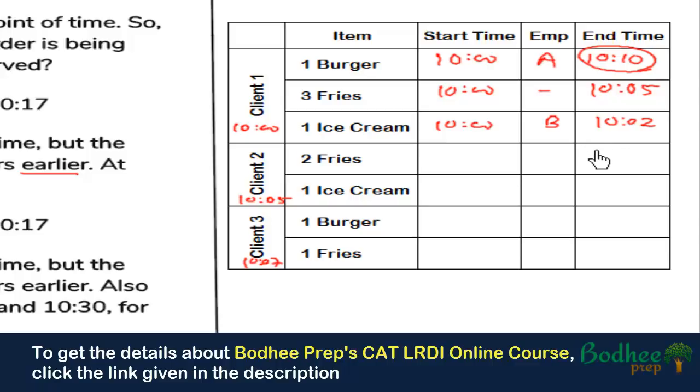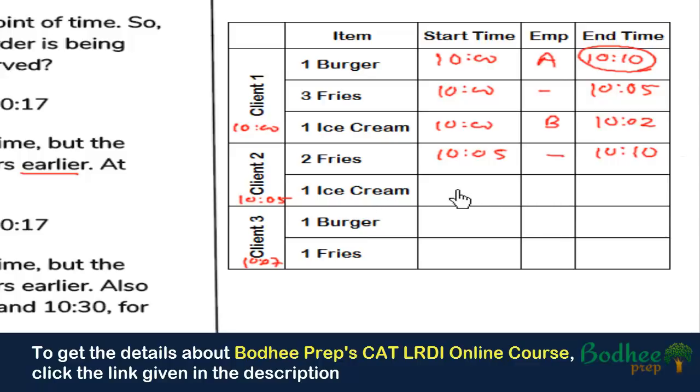But the next client is placing an order at 10:05, and B completes his work at 10:02. So from 10:02 to 10:05 he will be idle because no order has been placed, and he cannot start preparing any of the items before the order has been placed. So the next thing has to be started at 10:05 only, and since anybody can prepare fries, it will get prepared by 10:10.